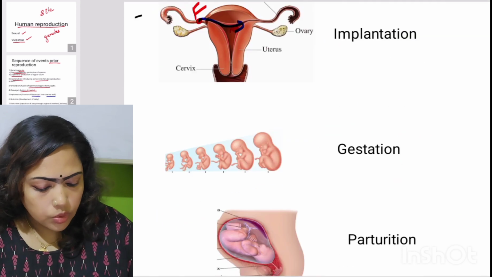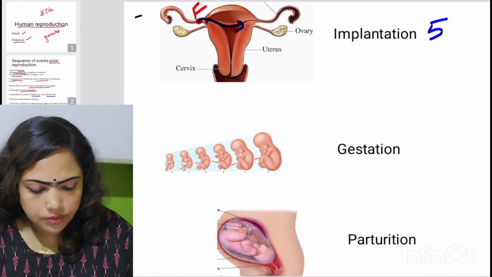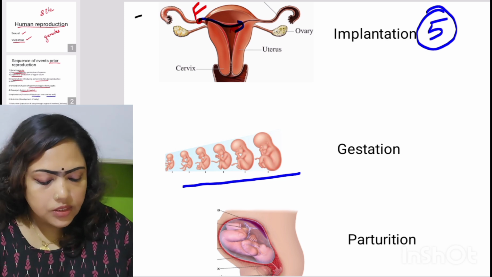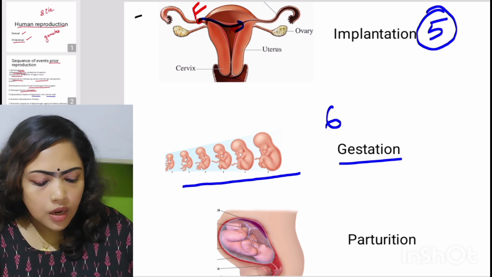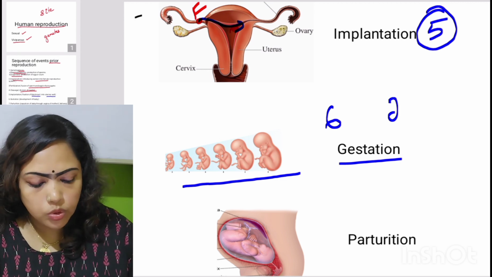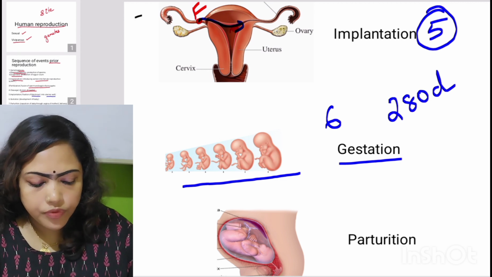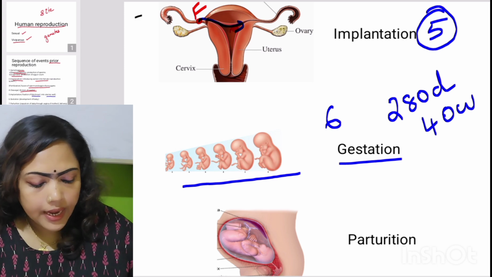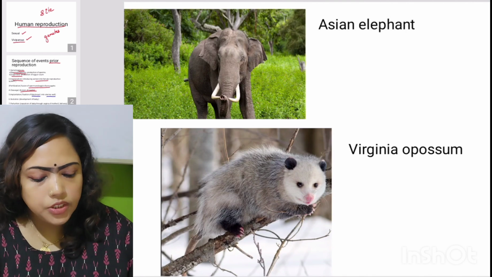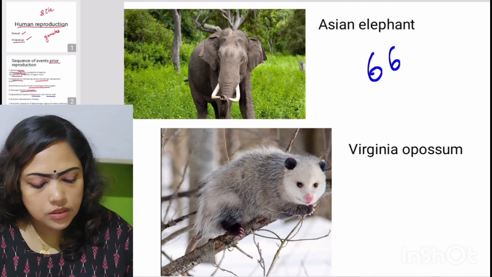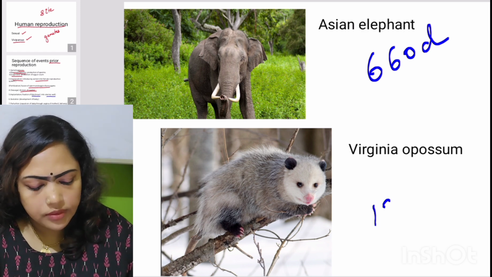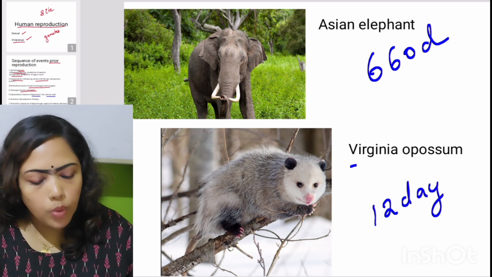Okay. So the next step is implantation, and then the development of baby within the uterus, which is called as gestation. Okay. And the human gestatory period is about 280 days or 40 weeks. Okay. And the animal with the longest gestatory period is the Asian elephant, which is about 660 days. And the animal with the shortest gestatory period, which is only about 12 days, is the Virginia opossum.